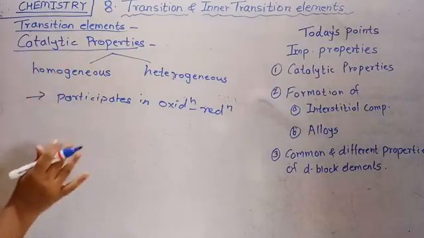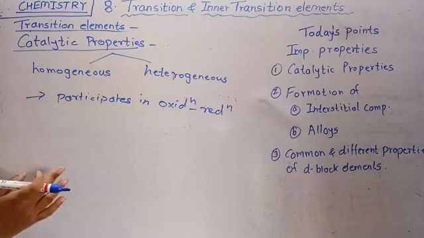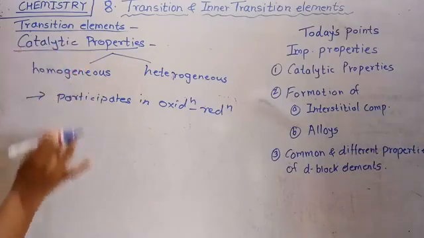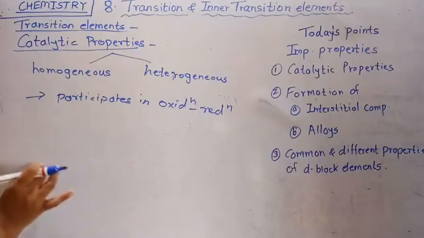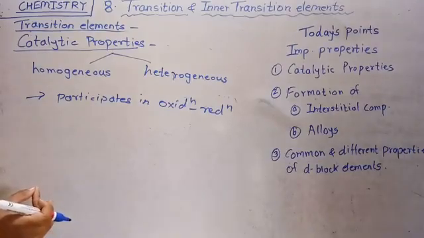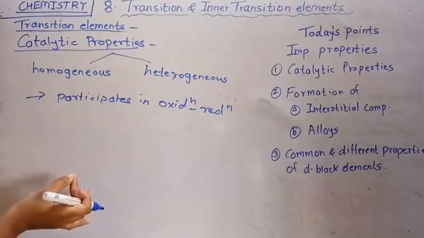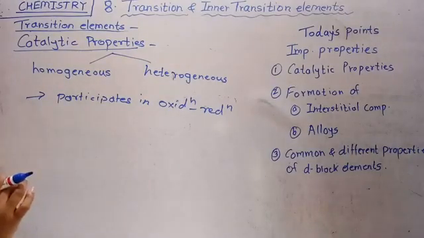And how does this catalyst decrease the energy of activation? Catalysts have a tendency to alter the path of reaction, and due to this altered path, the reaction takes the minimum time to complete. That means there is an increase in the rate of reaction.